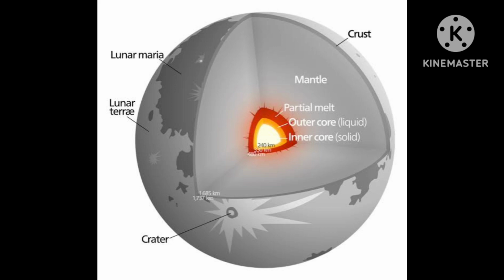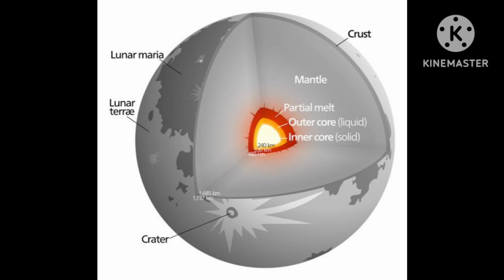Means moon's mass is 100 times less than earth. And moon is 1/4 of the size of earth.